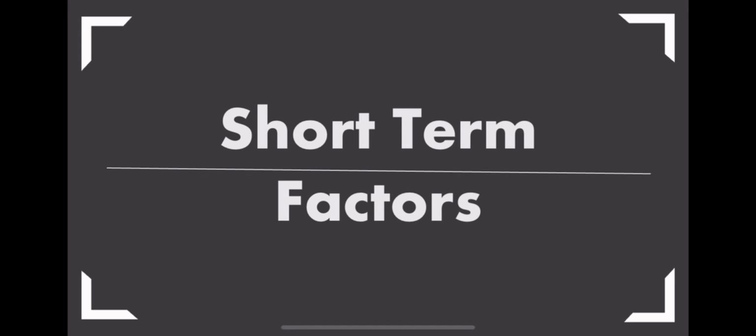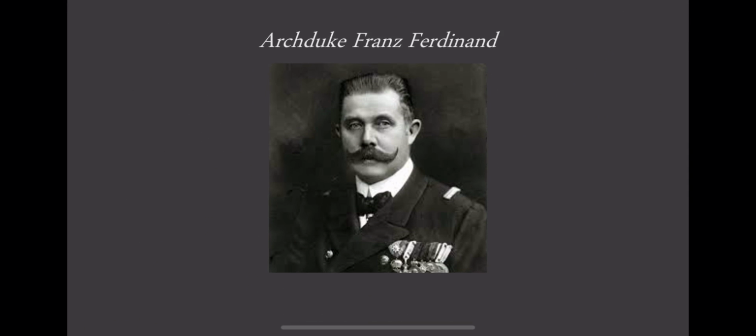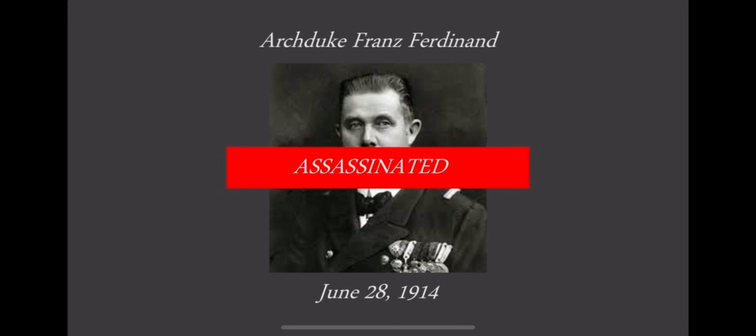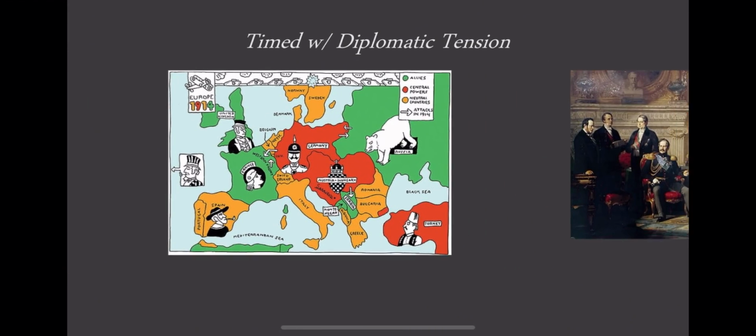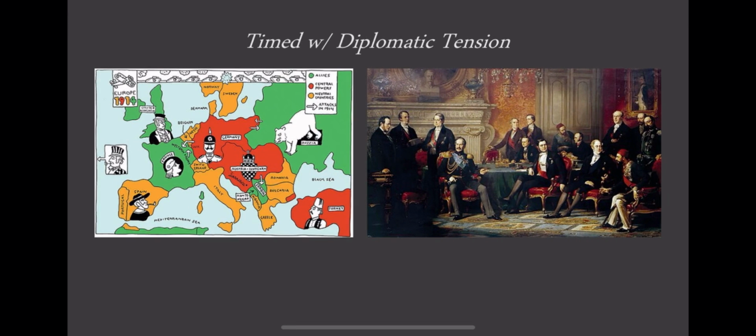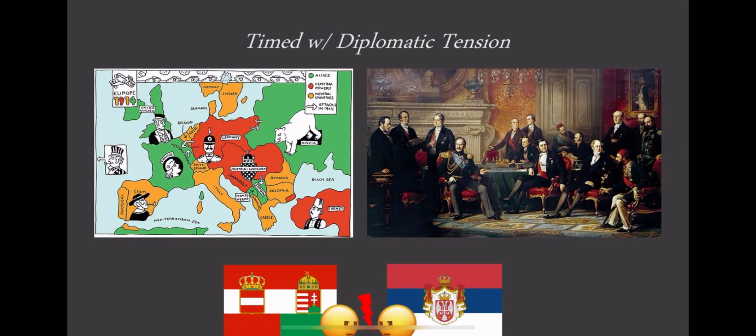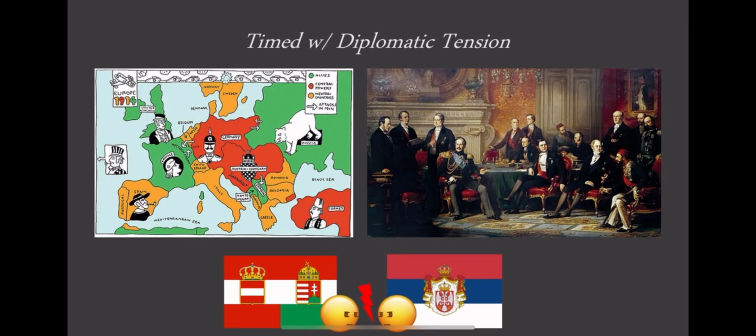As important as the long-term diplomatic and internal factors are in causing World War I, the short-term impacts must be acknowledged too. The most commonly accepted trigger for the Great War lies in this category, and that would be the assassination of heir to the Austro-Hungarian throne, Archduke Franz Ferdinand, by Serbian nationalists on June 28 of 1914. The timing of this assassination was particularly important, because as Lauren mentioned, it was during a time of intense diplomatic tension in Europe, especially for Serbia and Austria-Hungary in the Balkans.